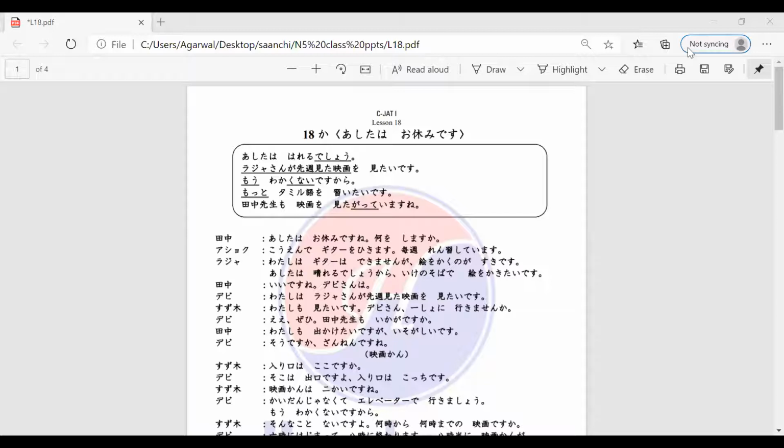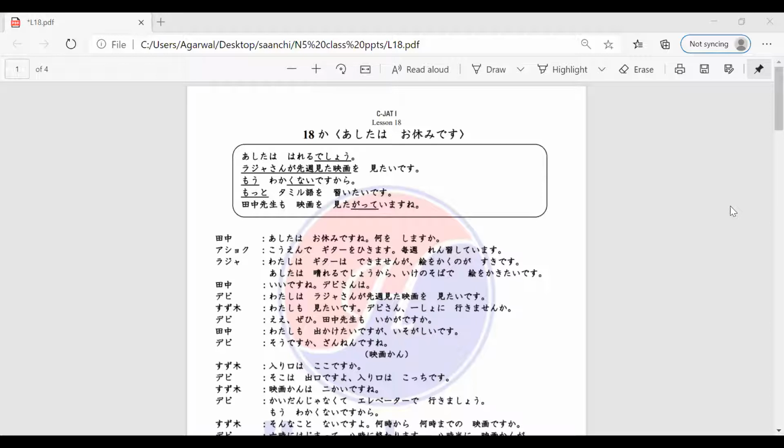Watashi wa gita wa dekimasen ga e o kaku no ga suki desu. Ashita wa hareru desho kara ike no soba de e o kakitai desu.